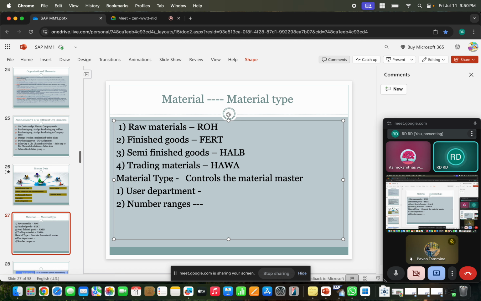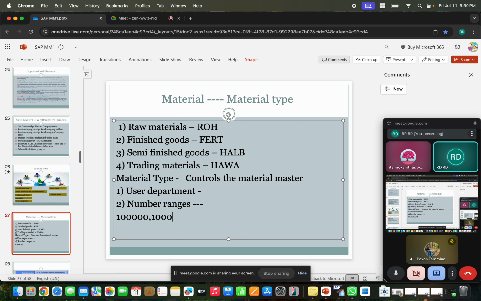Based on this material type, we also design whether it is useful for sales, for planning, or for purchasing. And based on this material type, we design the series of codes, like the 1 series, 2 series, 3 series. So again, it depends on the material type. We just discussed that.